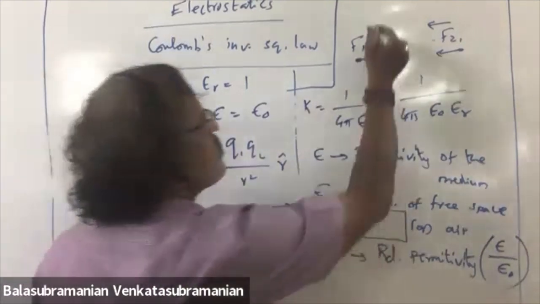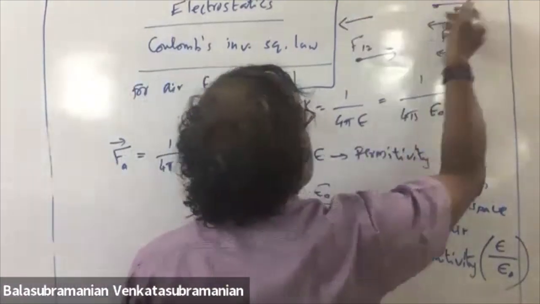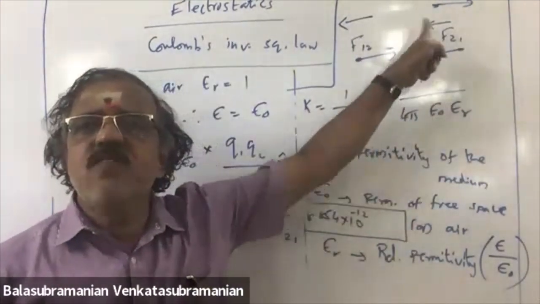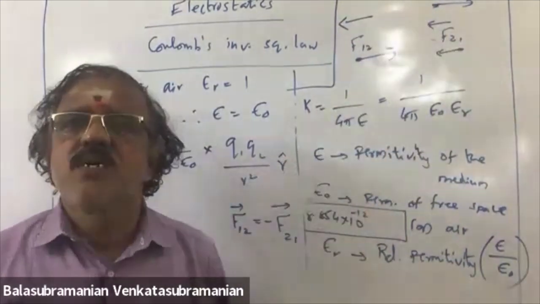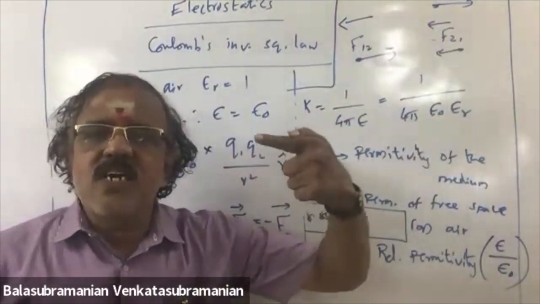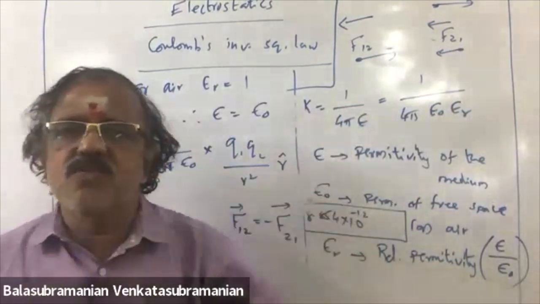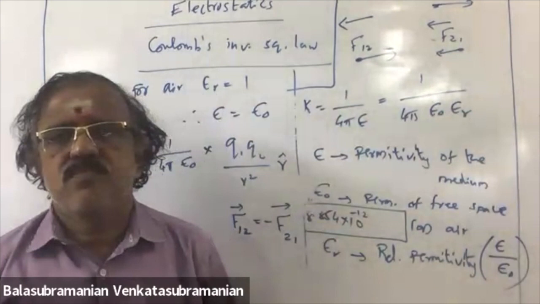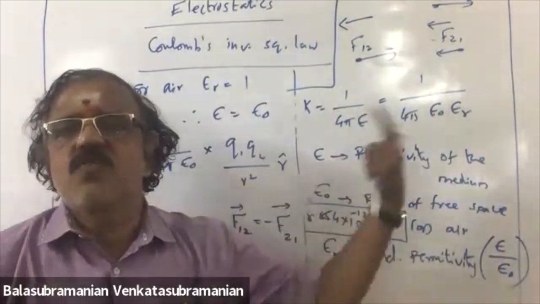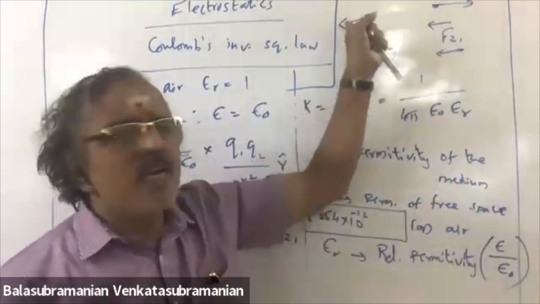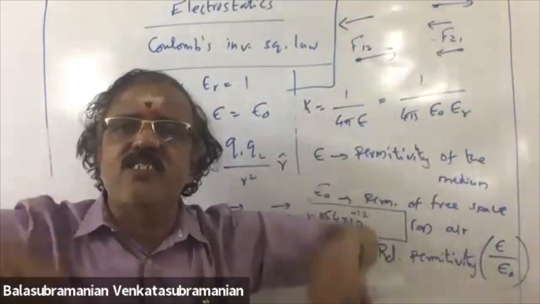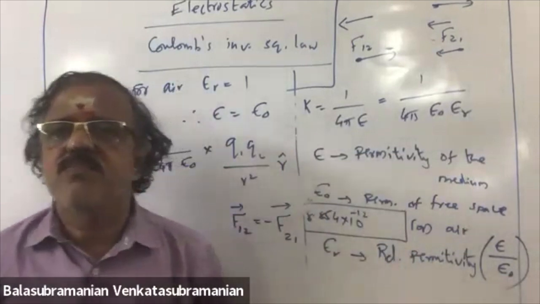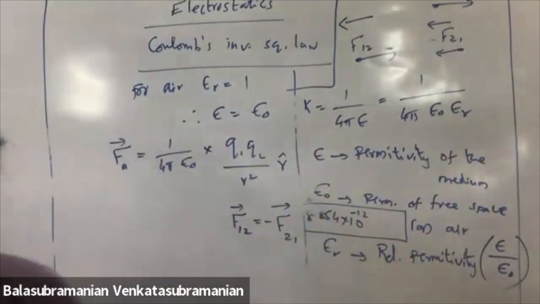It is repelling. That is repulsive force. Listen. Force experienced by charge 1 with respect to charge 2, force experienced by charge 2 to charge 1. Opposite direction, so we are putting minus. This is called repulsive force. That direction is different. Two charges repel, that is the indication.